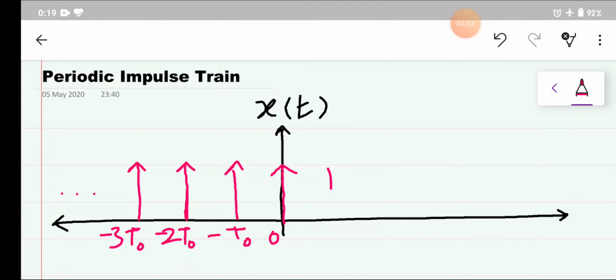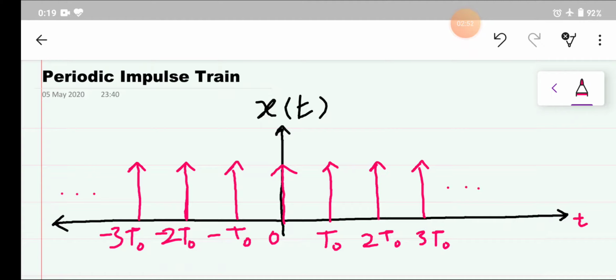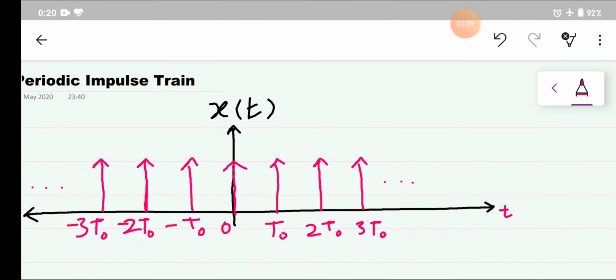On the positive side it is at t naught, then we have the impulse at 2t naught, then an impulse at 3t naught, and so on. It will go up to nt naught. So this is our time period t naught, and the impulses go from minus nt naught to nt naught. This is a periodic impulse train. This signal is very important for the analysis of sampling.